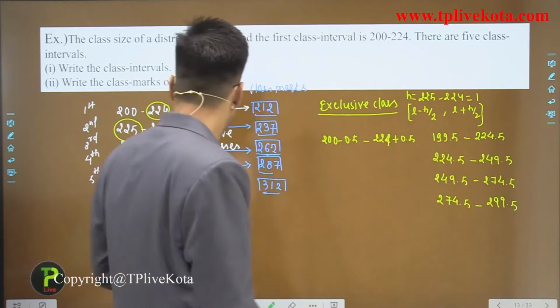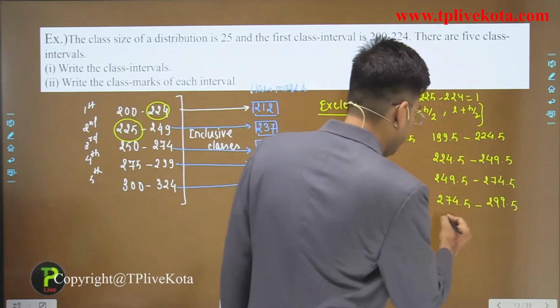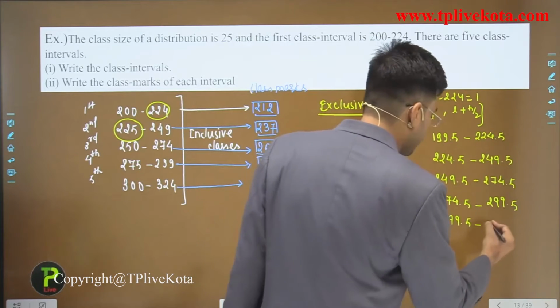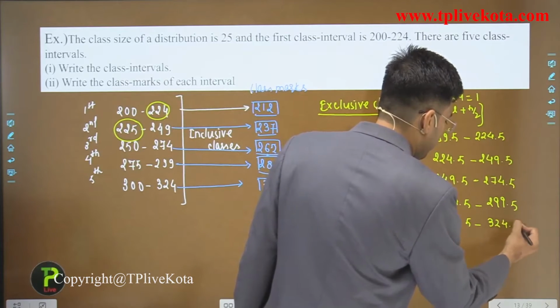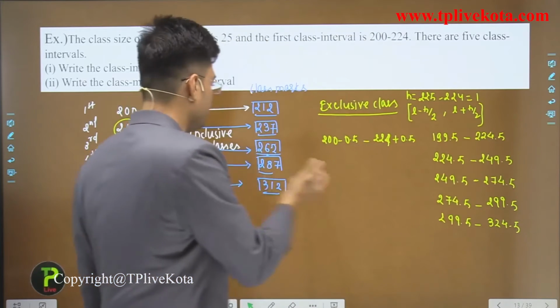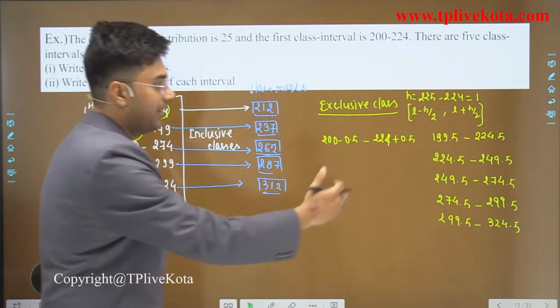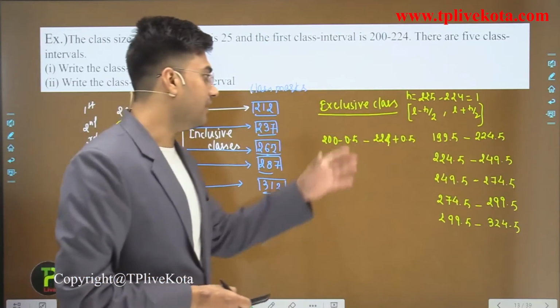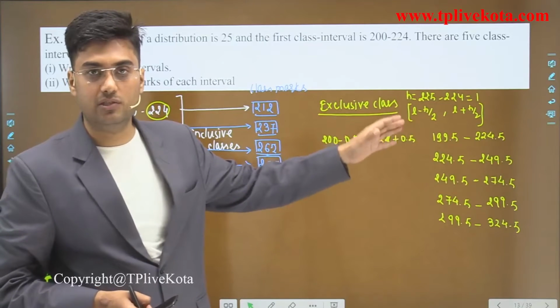Clear? And the next is 299.5 to 324.5. So students, these are the 5 classes for this inclusive class, and this is the exclusive class, or we can say continuous class frequency distribution.